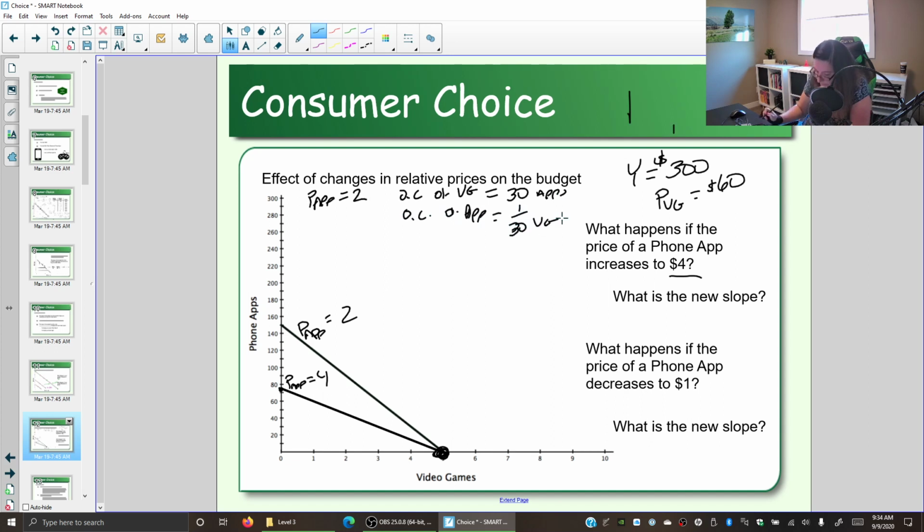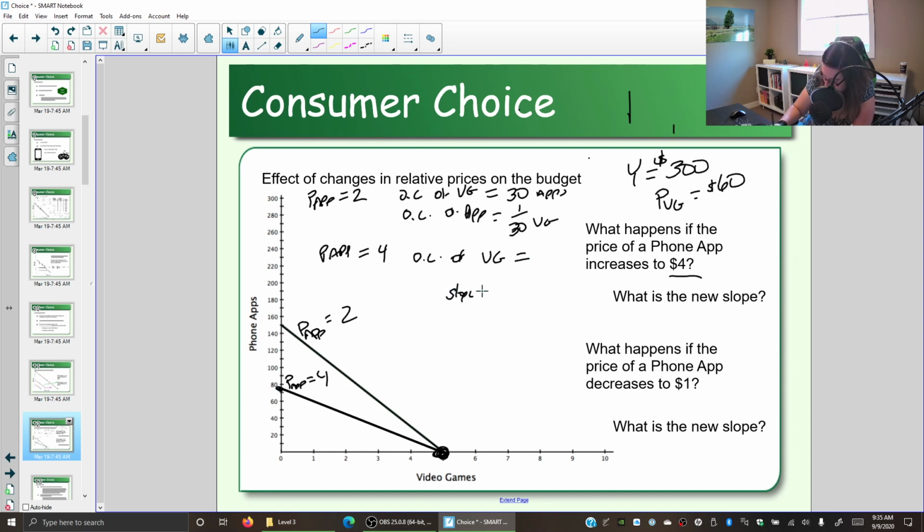of a video game. Now, with the price of an app at $4, what's the opportunity cost of a video game? Well, how do we find the opportunity cost of a video game? Video game is here on the horizontal, so we simply find the slope. We start here at 75.